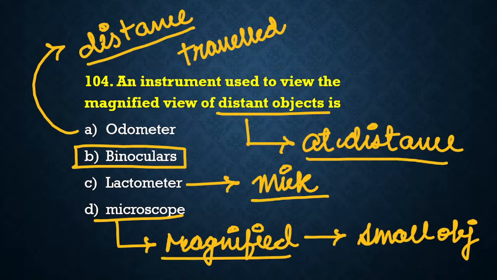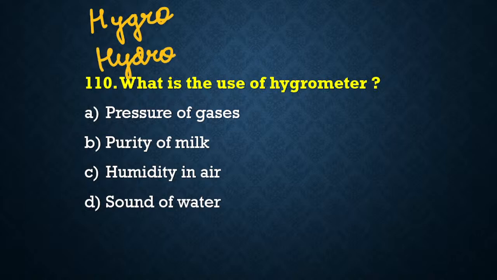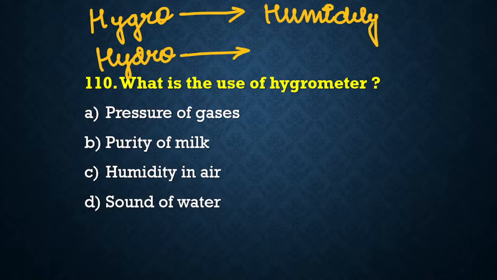So every one of us will be keeping this in mind that there are two words, hygro and then there is hydro. हाइग्रो का मतलब क्या होता है? Hygro means humidity. What is the meaning of hydro? Hydro means water. So हाइग्रो का मतलब होता है ह्यूमिडिटी. हाइड्रो का मतलब क्या होता है?